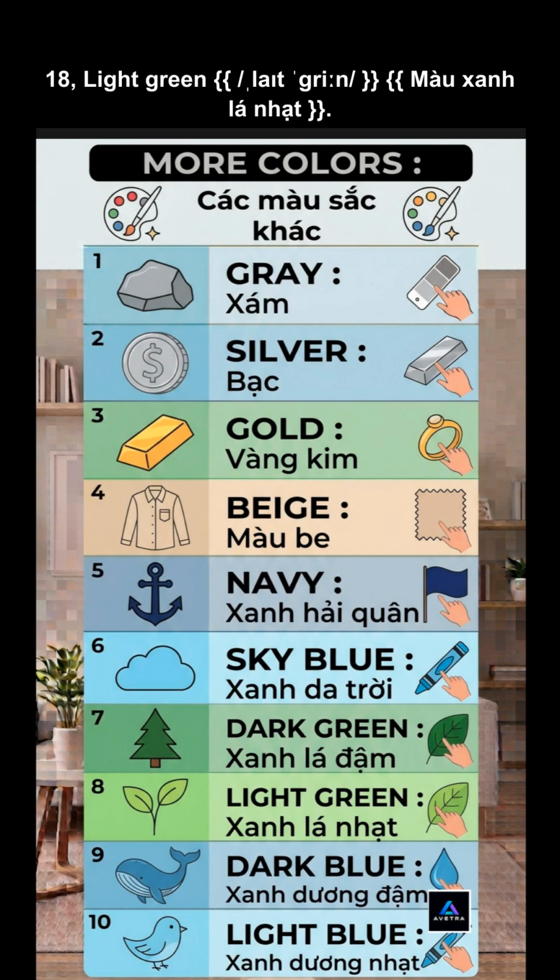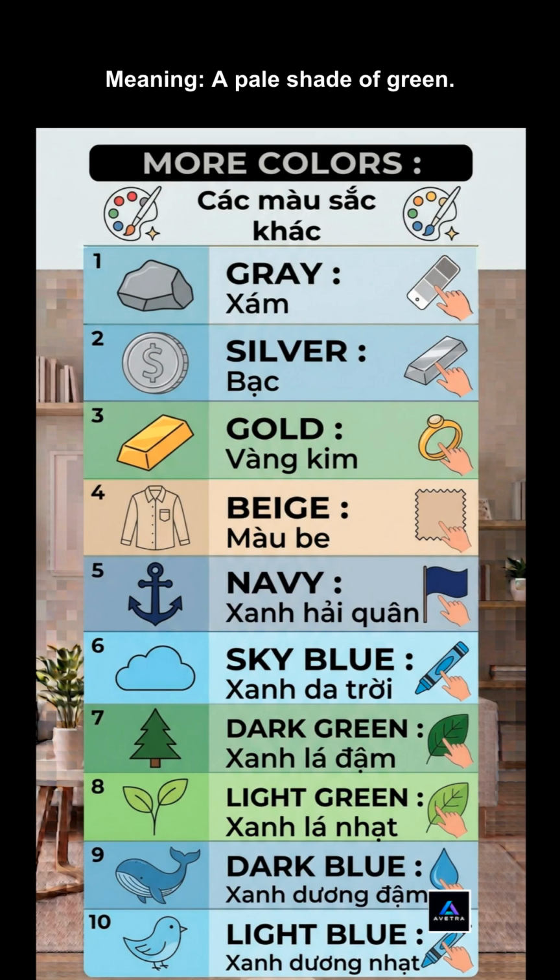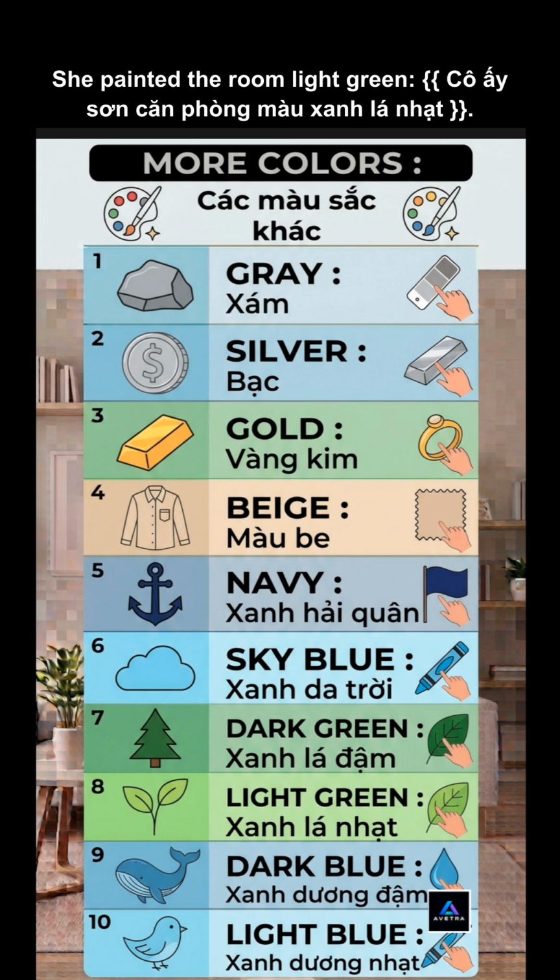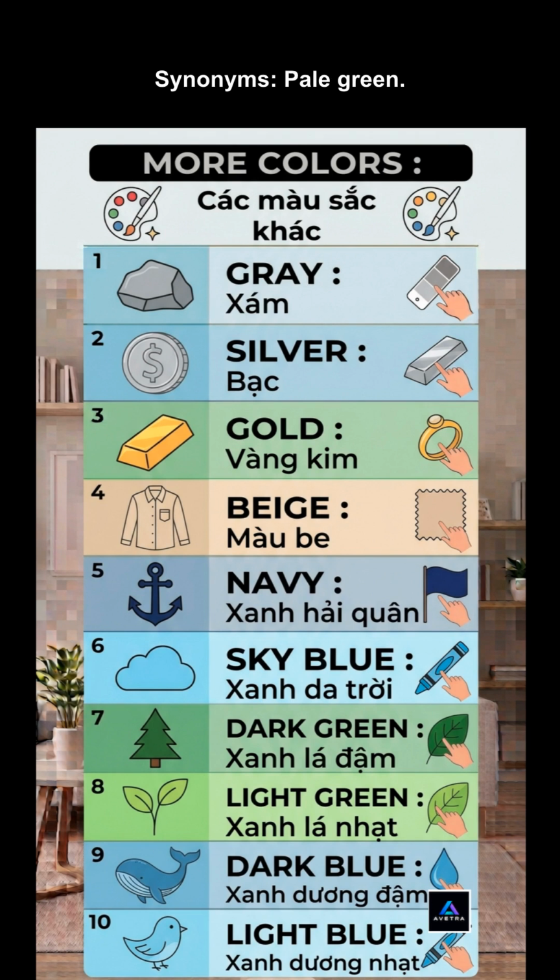18. Light green. Meaning, a pale shade of green. Example: she painted the room light green. Synonyms: pale green. Antonyms: dark green.